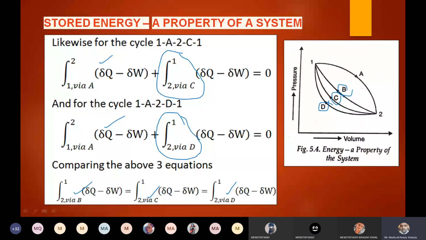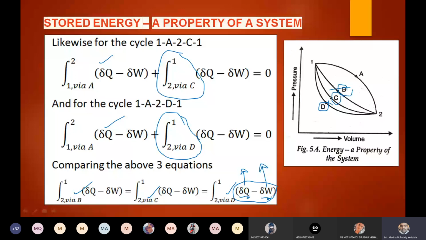Dou Q minus dou W does not depend upon the path followed. Dou Q separately depends on the path followed, and dou W also depends on the path followed. But the difference dou Q minus dou W is independent of the path. It is independent of B, C and D.